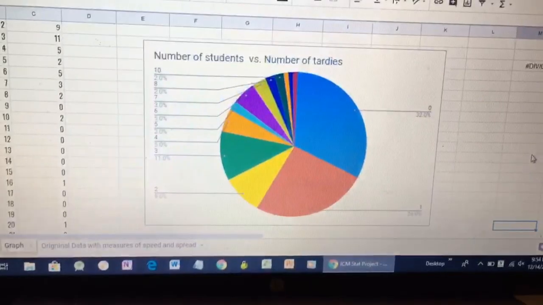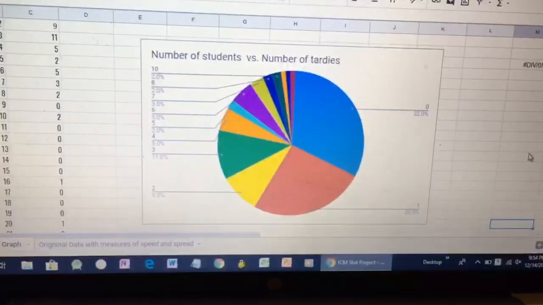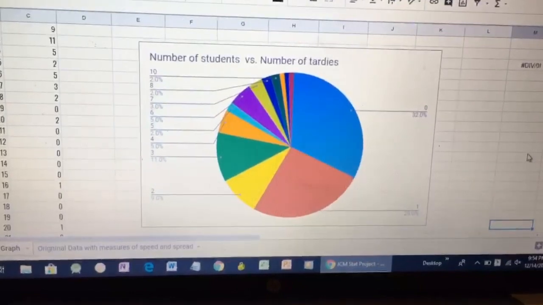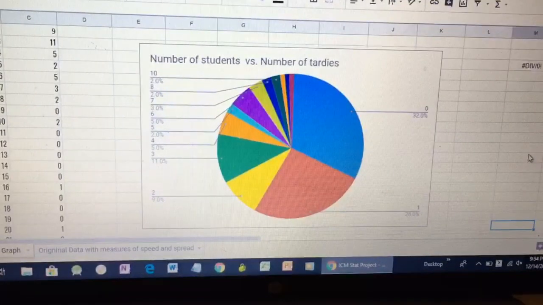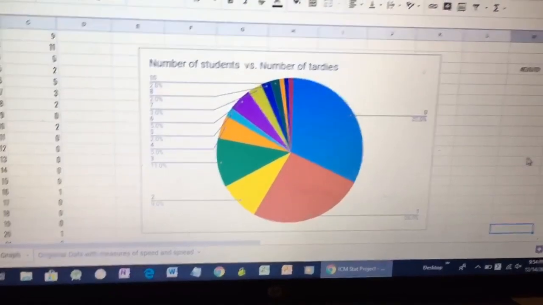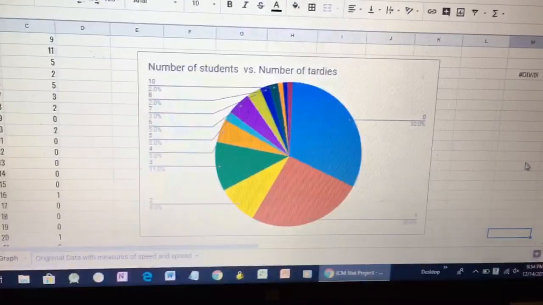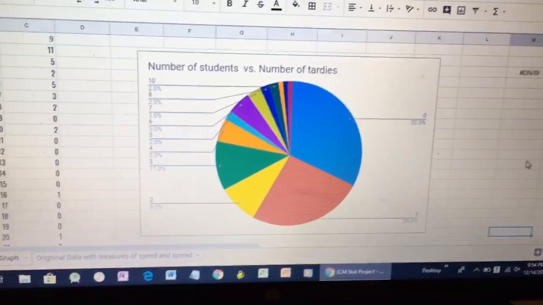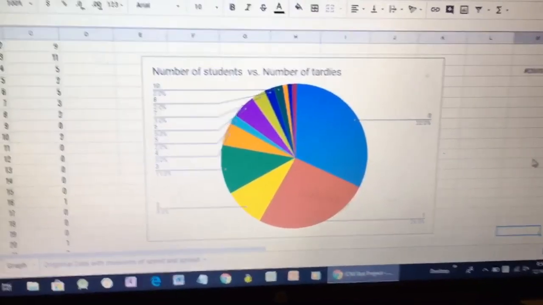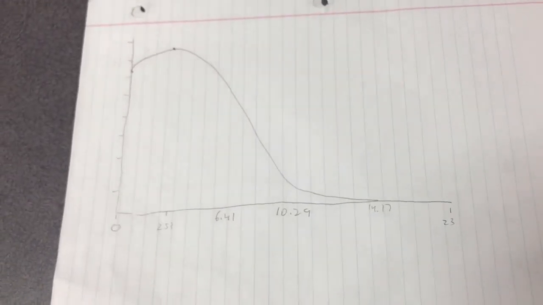We used a pie chart to create a visual representation of our data. Pie charts display the relative proportions of multiple classes of data, and you could use it to summarize a large set of data in a visual form. As you see on our pie chart, 32% of students, which is in the blue section, have 0 tardies, and in the dark green section, you can see that 2% of students that were surveyed had 10 tardies.